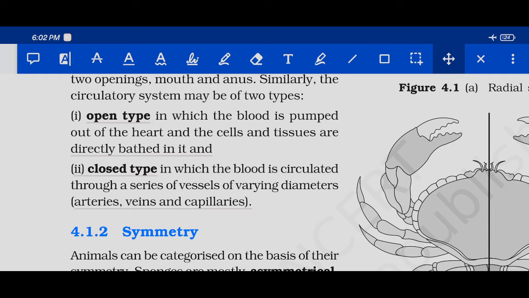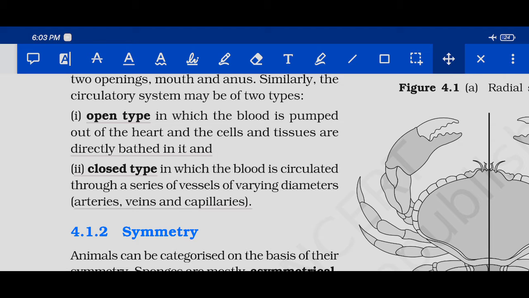Closed type of circulatory system is a type of circulatory system in which blood is carried in closed tunnels. If you take arteries, veins and capillaries as closed tunnels, then blood is carried through these closed tunnels to the cells, the organs and the tissues. Okay, are you getting it? This is closed type of circulatory system.